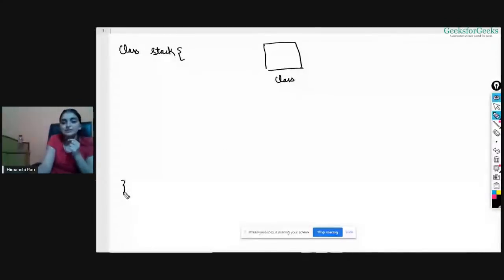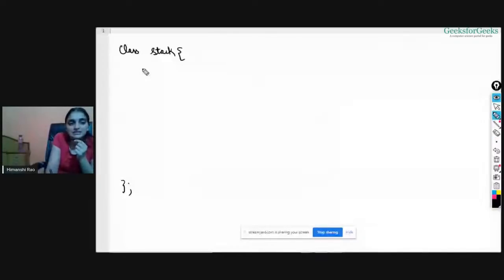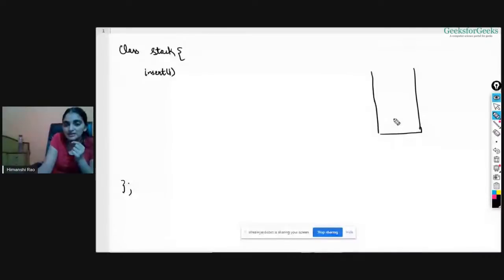What are the things that I need to do inside this class? Let's discuss what operations you can do on a stack. I can insert something inside my stack. This is my stack, and it is empty right now. I can insert an element inside the stack, so I'm doing insert 1. As it is empty, 1 will be the first element here, right? Now say I want to insert 2. Where will 2 be inserted? Just above 1, because this is the topmost location now. So you insert 2 here, right?